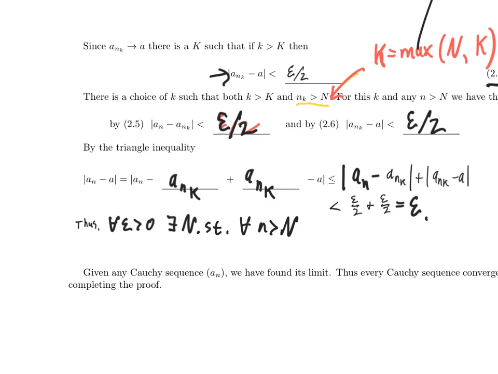For all little n bigger than big N, the absolute value of a sub n minus a is less than epsilon.